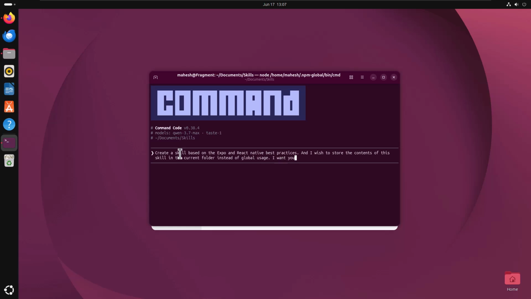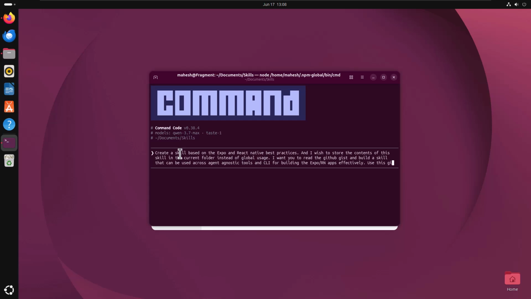I want you to read the GitHub gist and build a skill that can be used across agent agnostic tools, and let's say CLI, for building the Expo RN apps effectively, right?